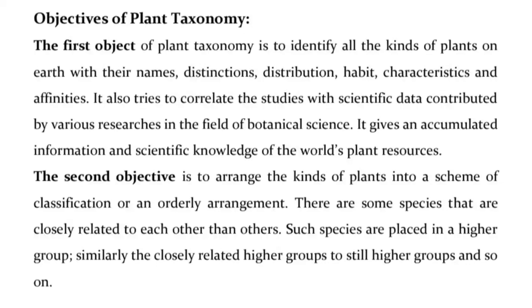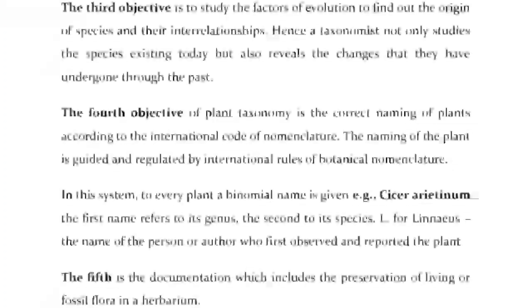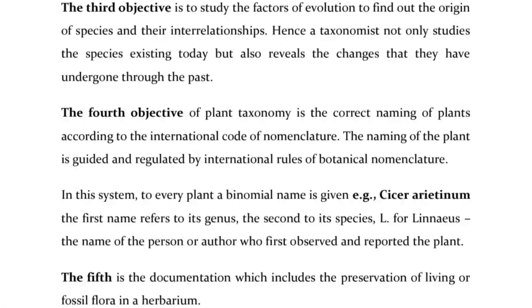The second objective is to arrange the kinds of plants into a scheme of classification or an orderly arrangement. There are some species that are more closely related to each other than others. Such species are placed in a higher group. Similarly, closely related higher groups are placed in still higher groups, and so on. The third objective is to study the factors of evolution to find out the origin of species and their interrelationships. Hence, a taxonomist not only studies the species existing today but also reveals the changes that they have undergone through the past.